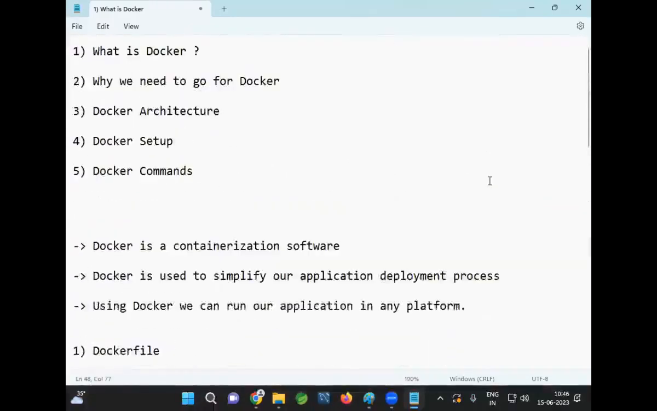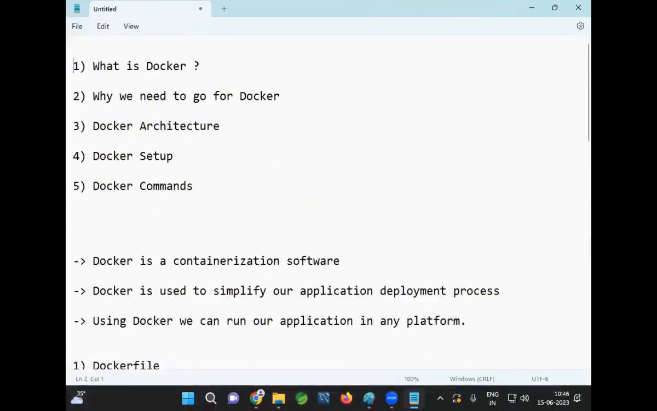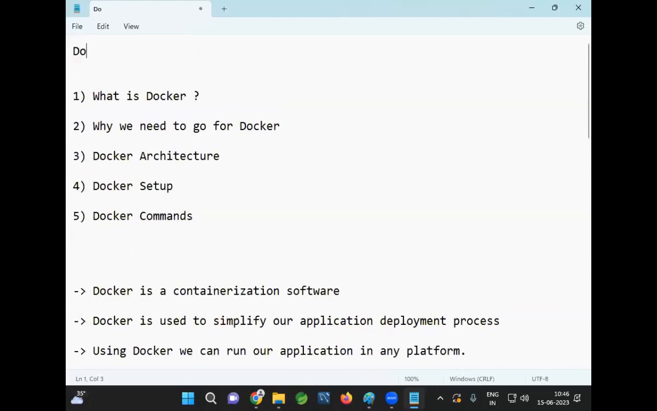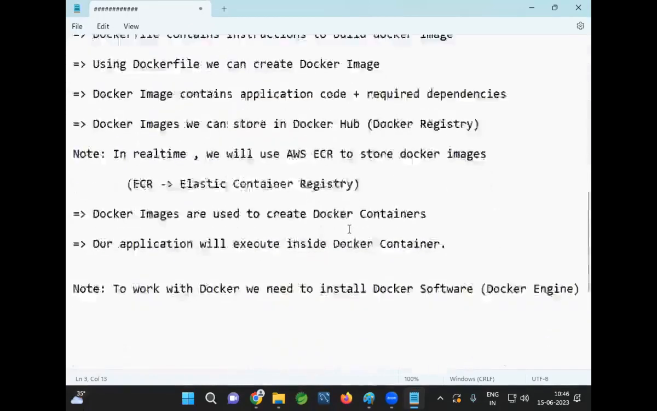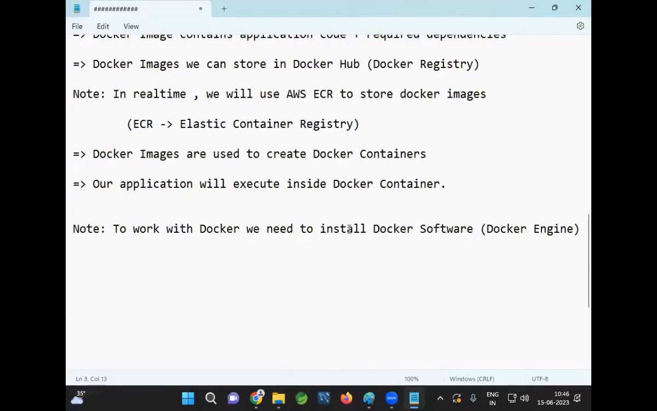Are you guys clear? What is Docker and why are we going for Docker? Docker is a containerization platform. What is the meaning of containerization platform? It is used to execute our applications easily on any machine. By using Docker, we can execute our application on any computer without bothering about the dependencies. What dependencies are required? They will be taken care of by Docker.